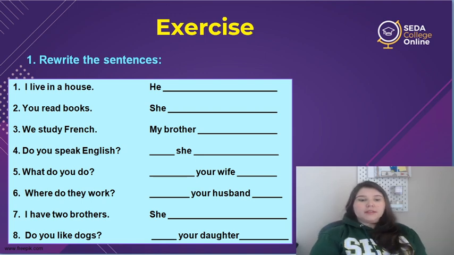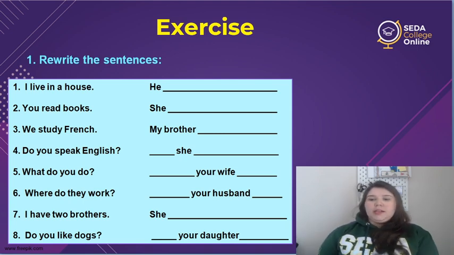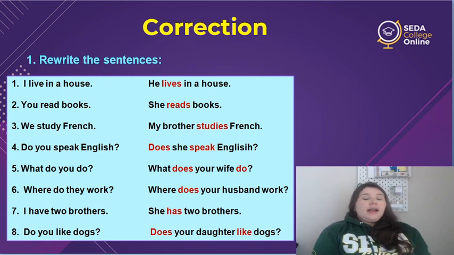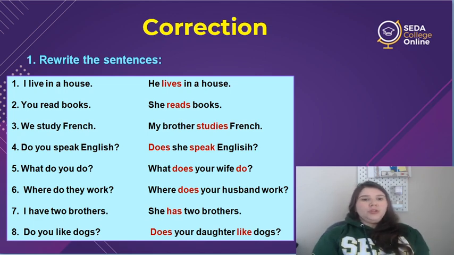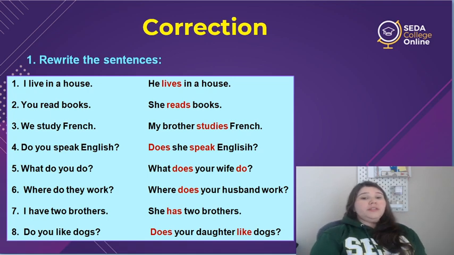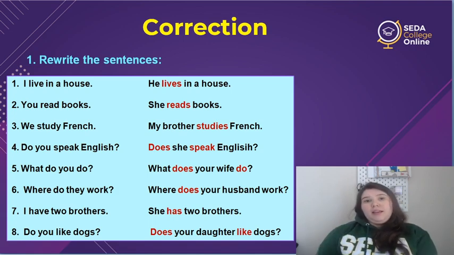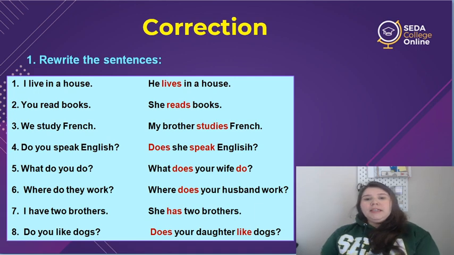Are you ready to check? Yes, can we start the correction? All right, let's take a look. So as we said, the number 1, I live in a house. He lives in a house. 2, you read books. She reads books. 3, we study French. My brother, so my brother is the same as he, yeah? My brother studies French.